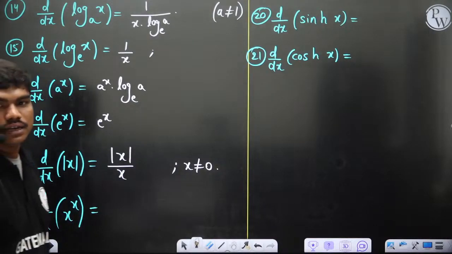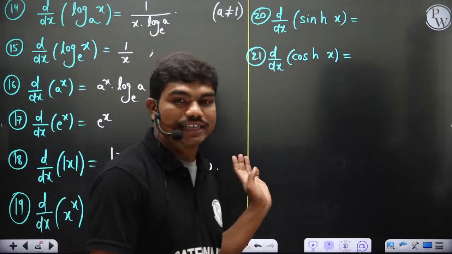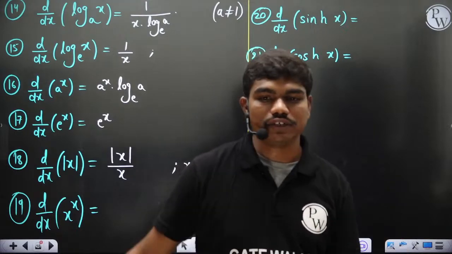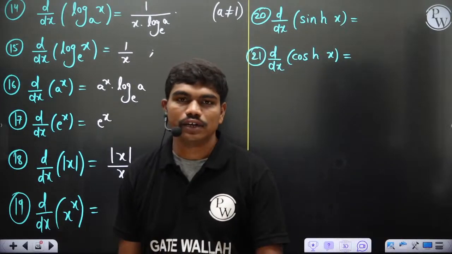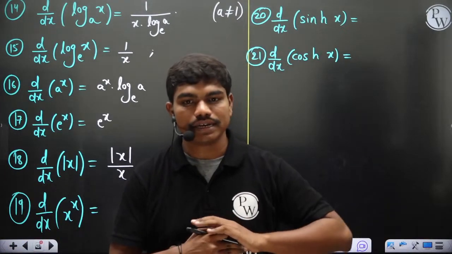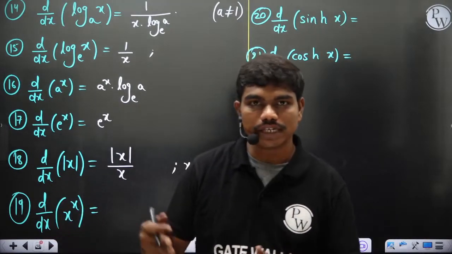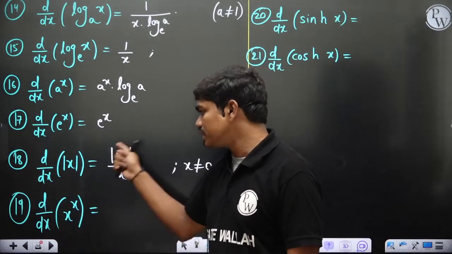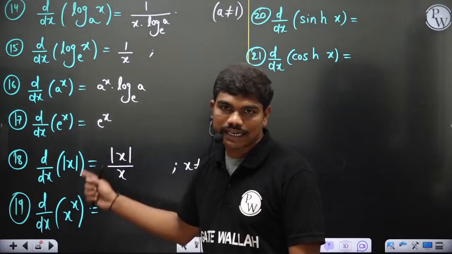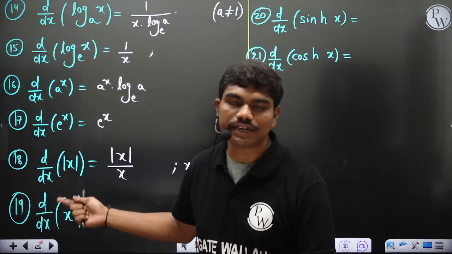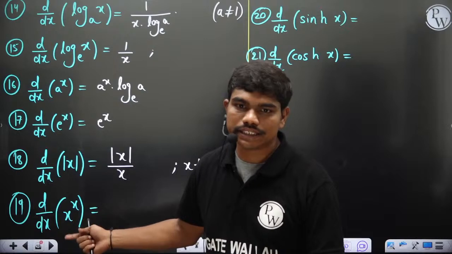Mod x by x: if x is positive, the value is 1. If x is negative, the value is minus 1. That's it. To the right side of 0, the graph is y equal to x, so the slope is 1. To the left, y equal to minus x, so the slope is minus 1. That's exactly what is given by this expression. So mod x by x is equal to 1 if x is positive, and minus 1 if x is negative.